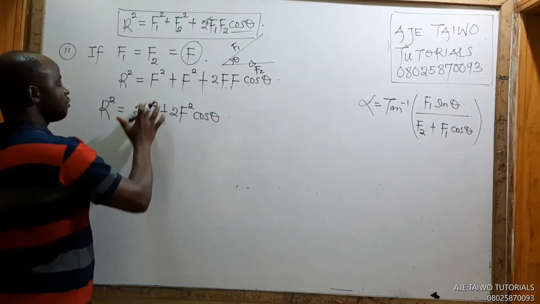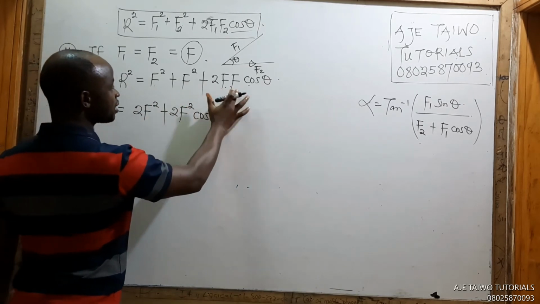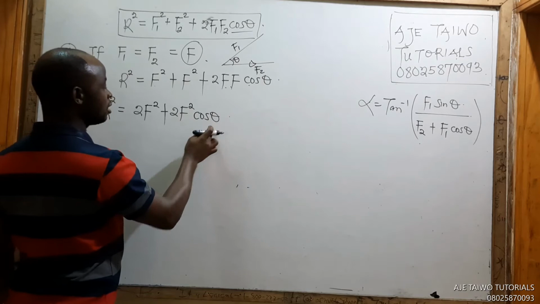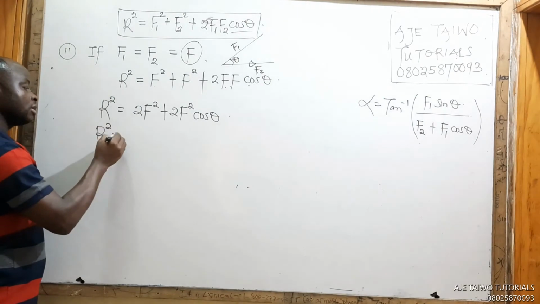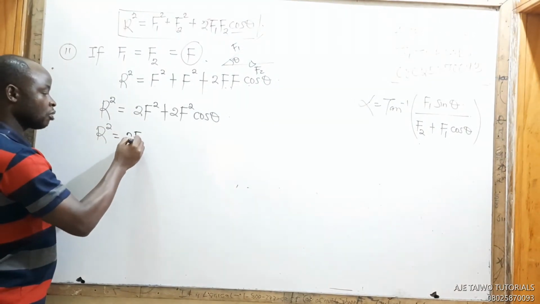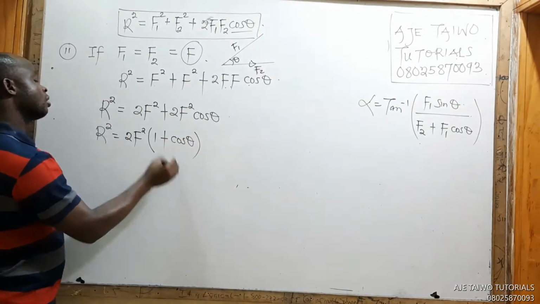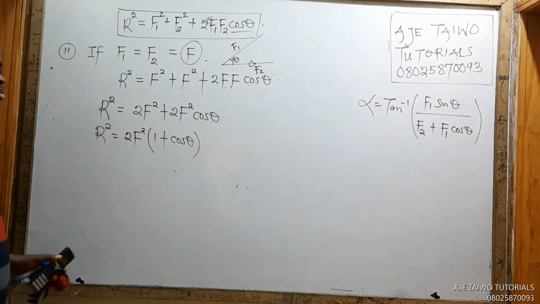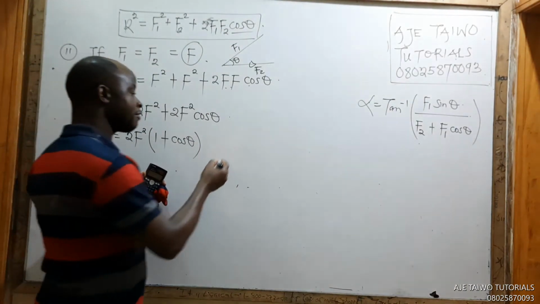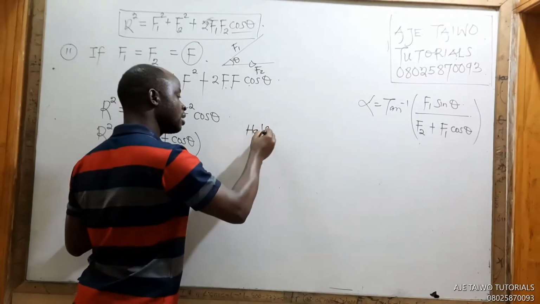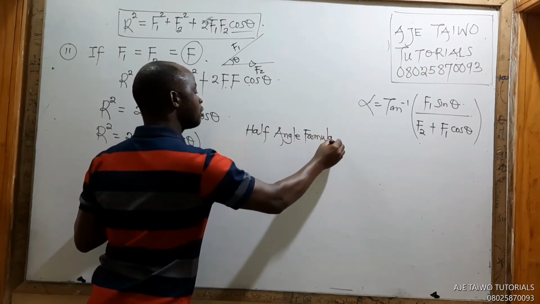So we have F squared plus F squared, which is 2F squared, and F times F is F squared, so 2F squared cos theta. You cannot add these because of the cos theta. So what do we do? R squared equals 2F squared, which is common, times the bracket 1 plus cos theta. Now, do not forget what theta is. If you use the half angle formula from our normal mathematics, if you can still remember it, you will see that